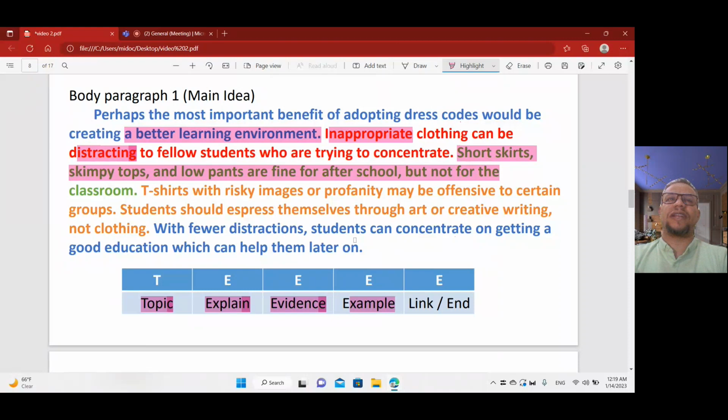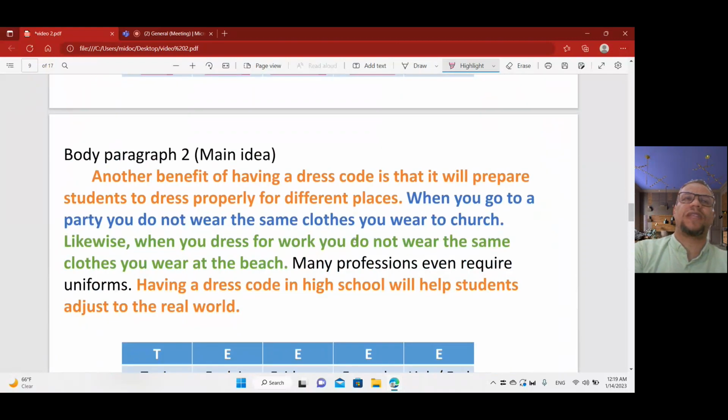I like this paragraph, and I can say this body paragraph one is class A. Everything of the rule T, I mean T plus 4 E's: T topic, E explain, E evidence, E example, then the link or the end. I think this is an effective paragraph. It's a class A. Let's go to the second body paragraph.